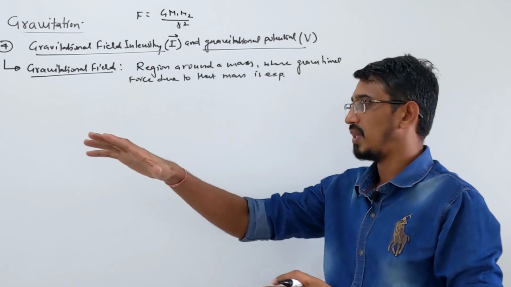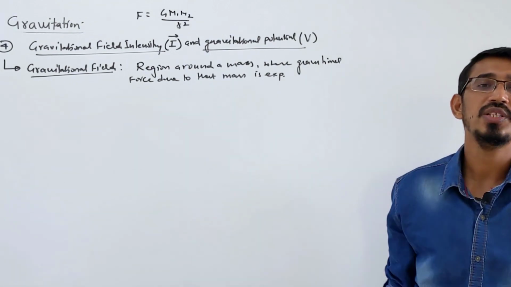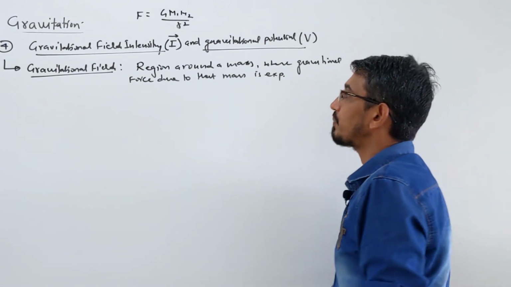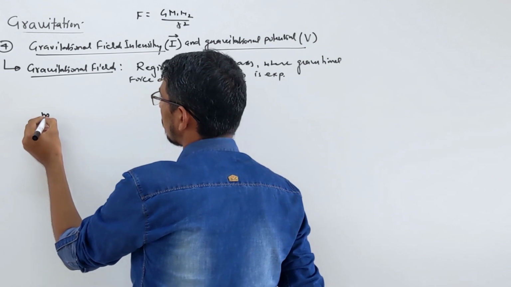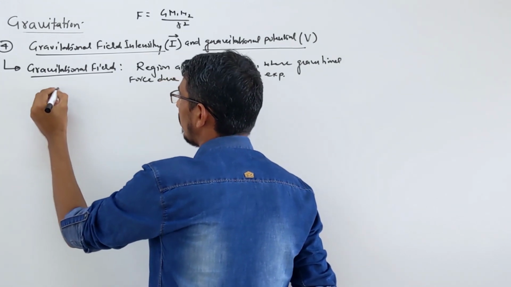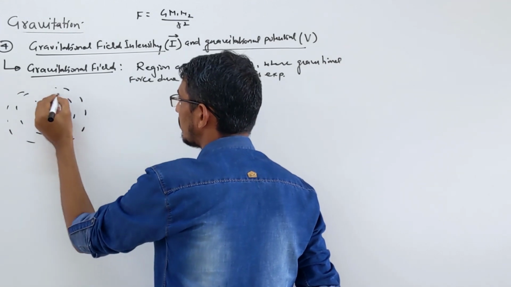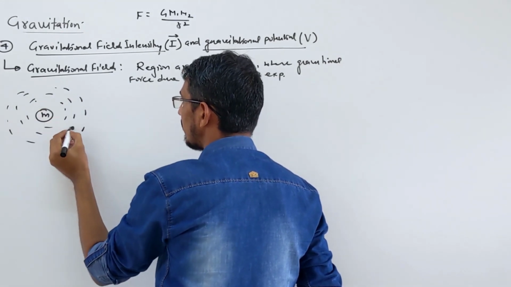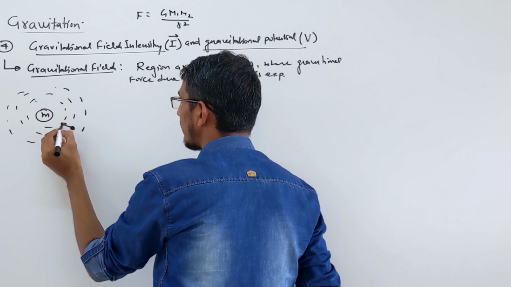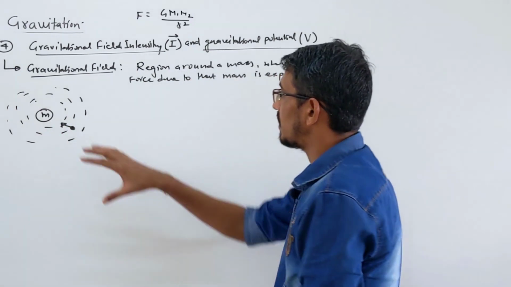So we talk about some limited space around it where gravitational force is experienced. You put a mass here, this is your mass m, a point mass, then around this is the space where we can experience the gravitational force. If you put some mass here, it will experience a force in this way, the gravitational force. So this region is called